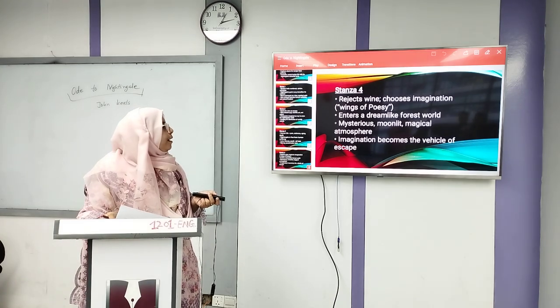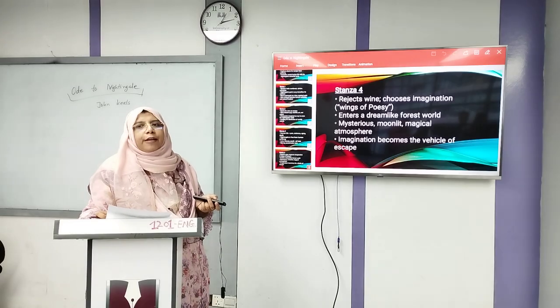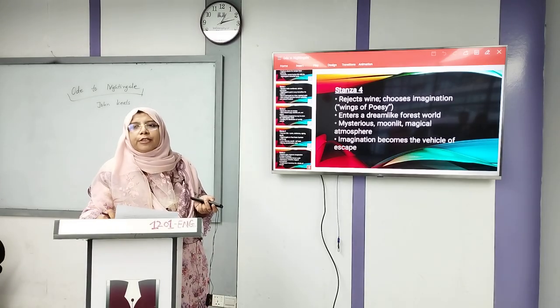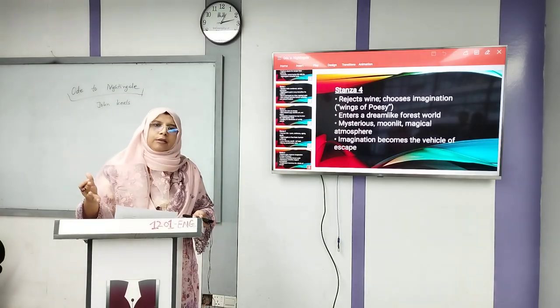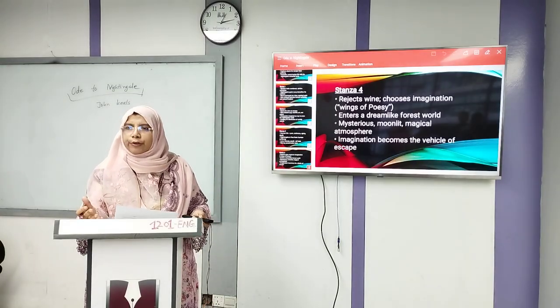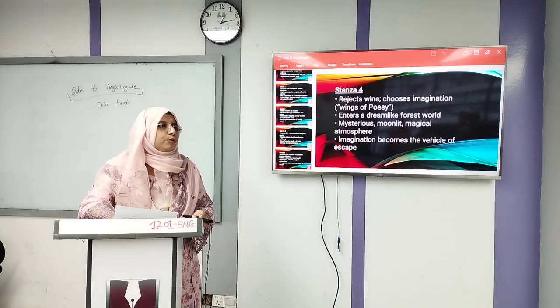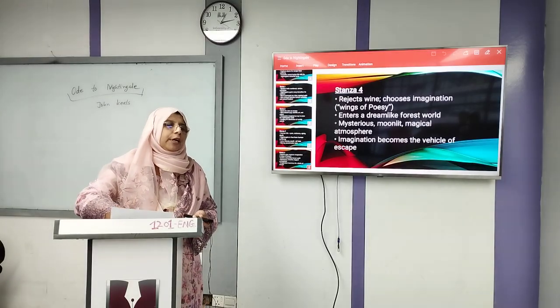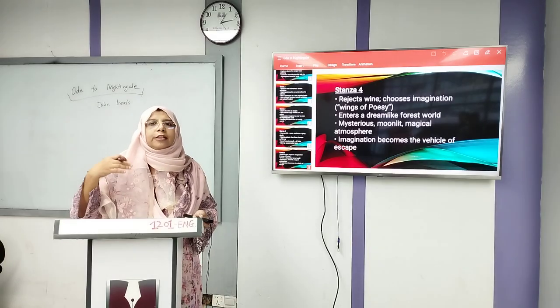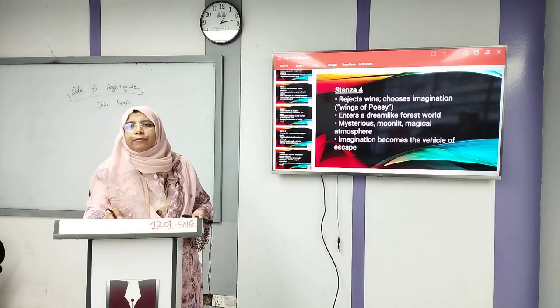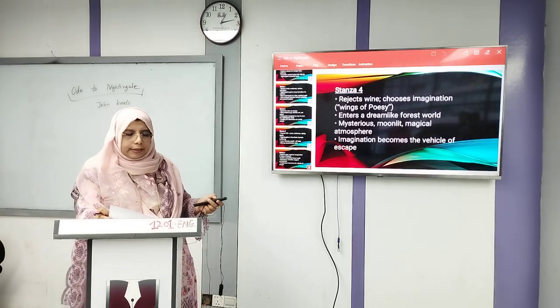Imagination becomes the vehicle of escape. That means all these things are happening in the imagination of the speaker, that is, the poet. So he wants to leave this world with the nightingale, and he thinks that all the sufferings will be over if he flies with the nightingale.